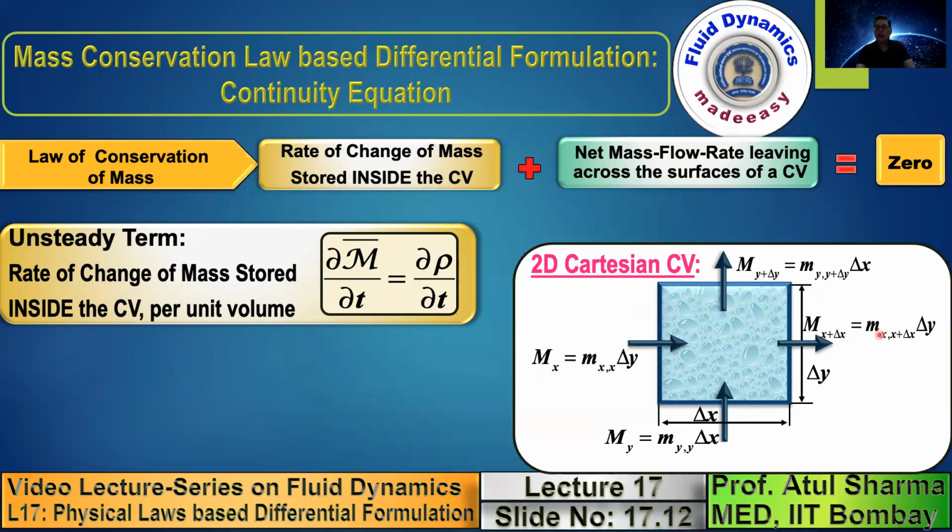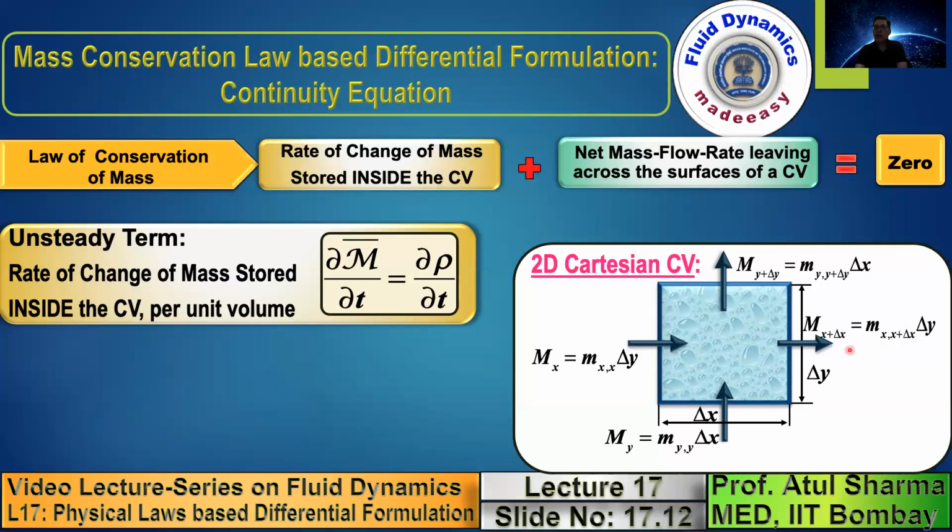Now for small m, there are two directions. The first direction represents the direction of the mass flux. When I have m x here, this is the mass flux in the x direction. If I have m y here, this is the mass flux in the y direction. So for the mass flux, there are two subscripts shown here. The first subscript represents the direction of the mass flux. The second subscript represents the direction of the surface area. However, note that mass flux is not a second order tensor, although for the convenience of derivation, I am showing you two subscripts, but these two subscripts are separated by a comma.